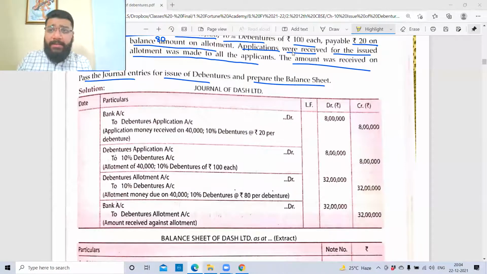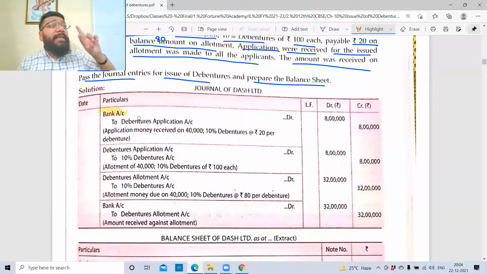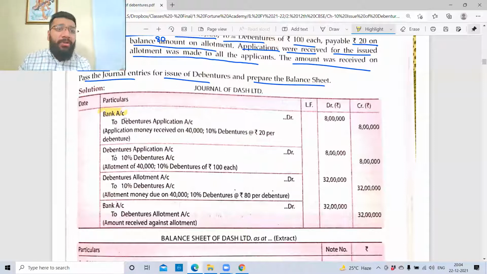Okay, now let's do the answer, guys. First thing, same thing. You're receiving the money in your bank account, no? So bank account is debited. Two, you need to create a corresponding temporary liability, and the name is debenture application. Only application, not allotment, because this is not lump sum. This is installment. Allotment will happen separately. In lump sum, application and allotment happened simultaneously. That's why we had debenture application and allotment. Here it is separate.